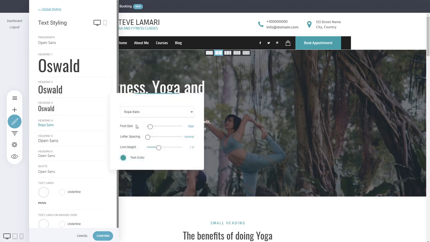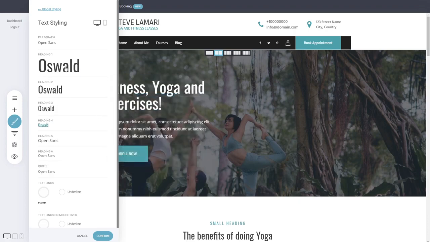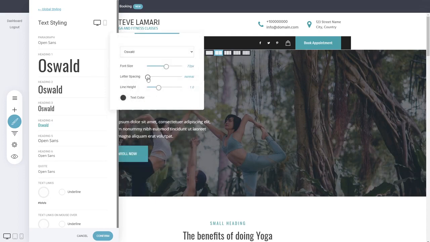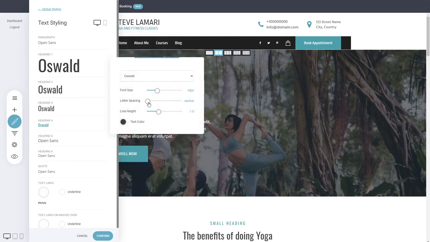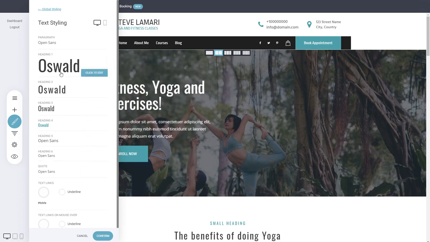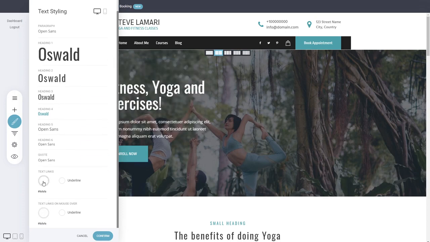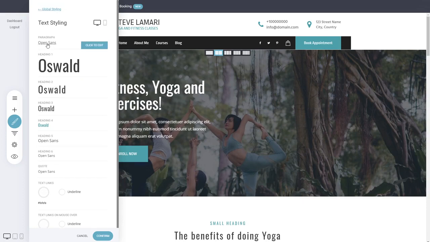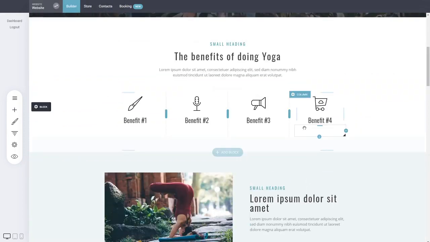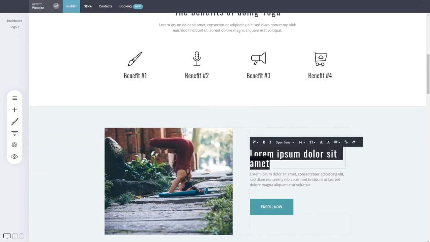You can also change the colors, as you can see, and other settings, not just the font itself. Maybe the letter spacing you want to change. So for the sake of the example, let's do the letter spacing a lot so that you can see how it affects it easily, the colors, etc. So this way you can do it for many different things, and you can see for links, for quotes, for paragraph, which is the most used text, and just click on confirm. So this one will affect all the different places that is using the H tag.